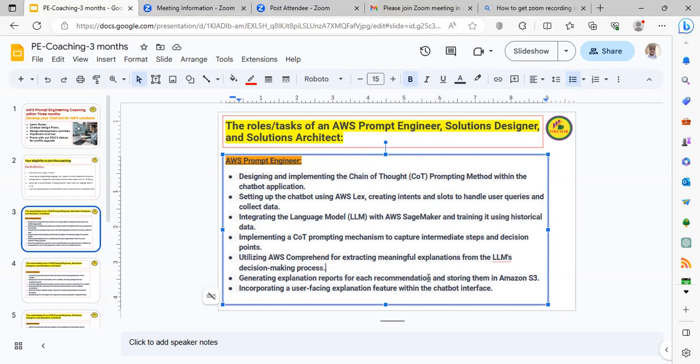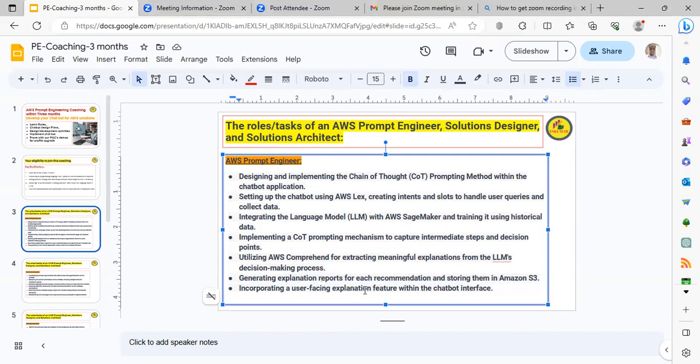Generating explanation reports for each recommendation and storing them in Amazon S3. Whatever the user asks, whether frequently asked questions or unique questions, those answers and his feedback also need to be stored for future usage. That kind of thing we are also going to do as prompt engineer activities.